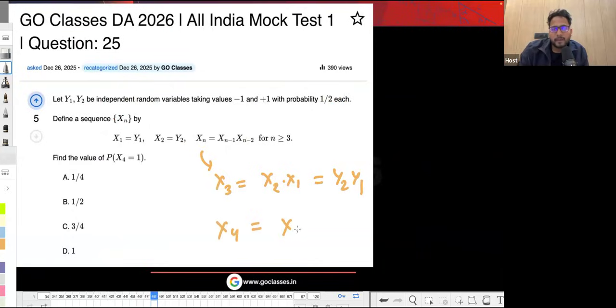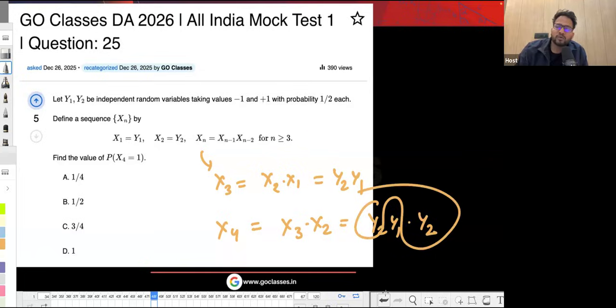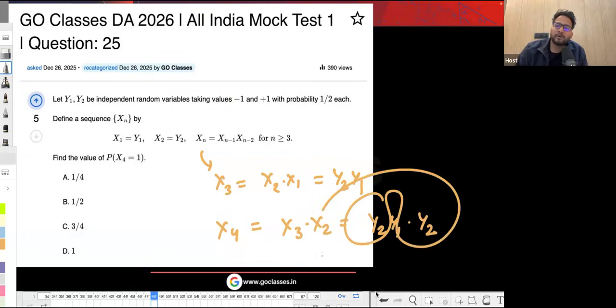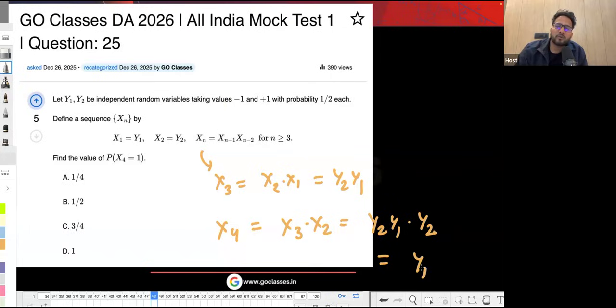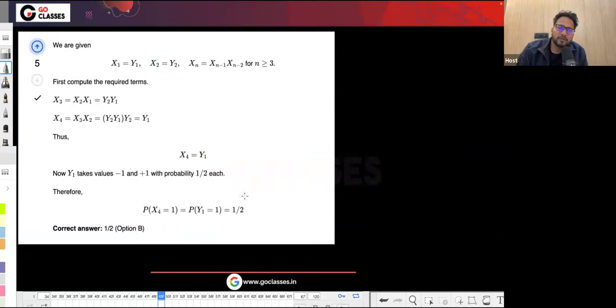x4 will be x3 into x2. x3 is actually already y2 y1 and x2 is y2. So since y2 is coming twice, it is like y2 square. And since the value can be minus 1 or plus 1, whatever the value of y2, y2 square will be 1, right? So that's why it is y1 only. So x4 is y1 only. And they're asking the probability of x4 equal to 1, which means they're asking the probability of y1 equal to 1, which is given as 1 by 2, right? So B is the correct answer.